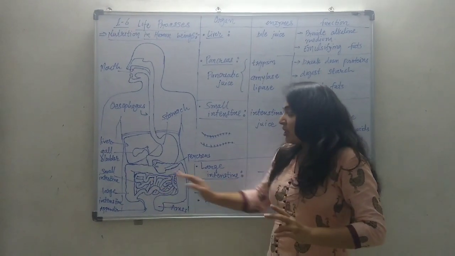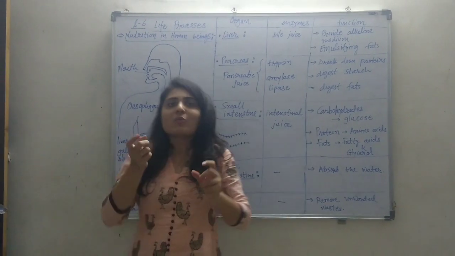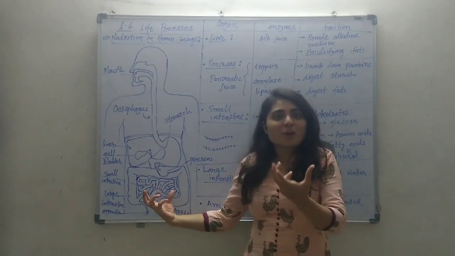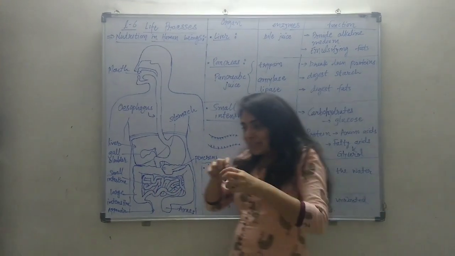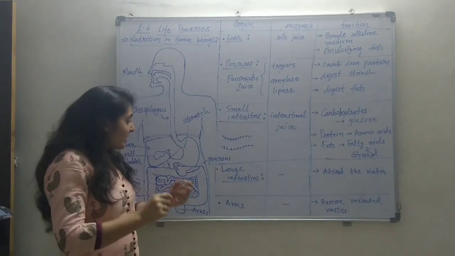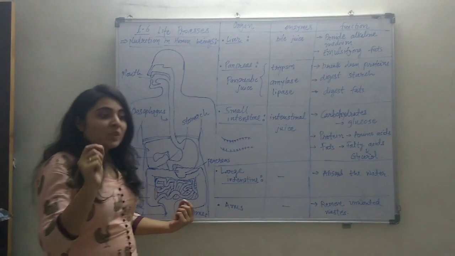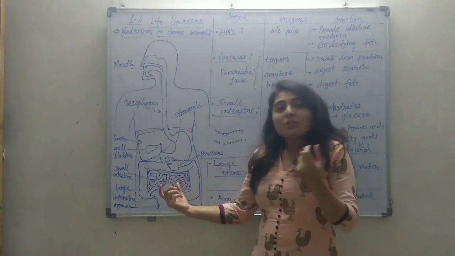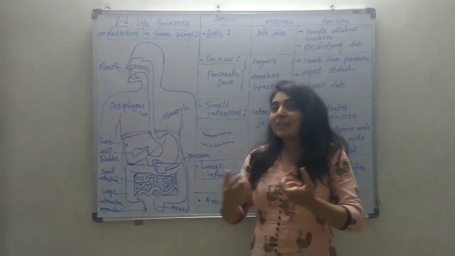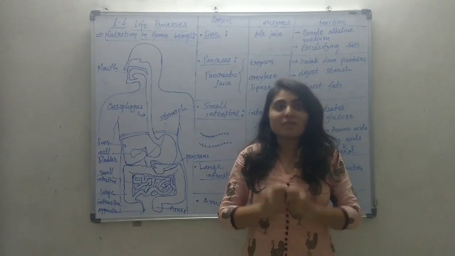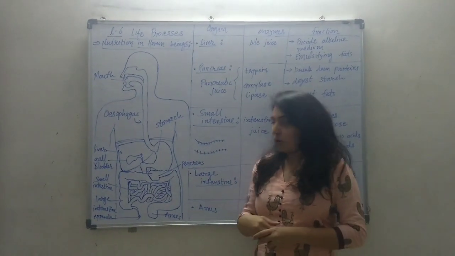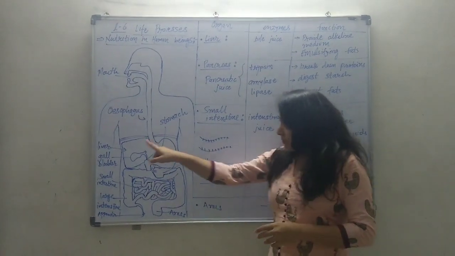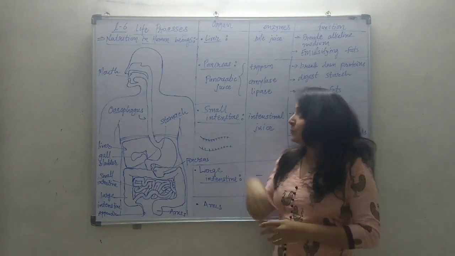This small intestine is a long tube-like structure in a convoluted form, and it is fitted in a very small area. The small intestine is the longest organ of the body. Its length varies from animal to animal. In an adult human, the length of the small intestine is 6.5 to 7 meters if it is kept stretched out. Now, as the food enters the small intestine, the liver and pancreas act.